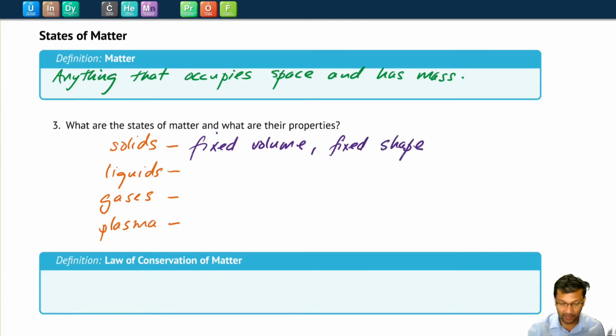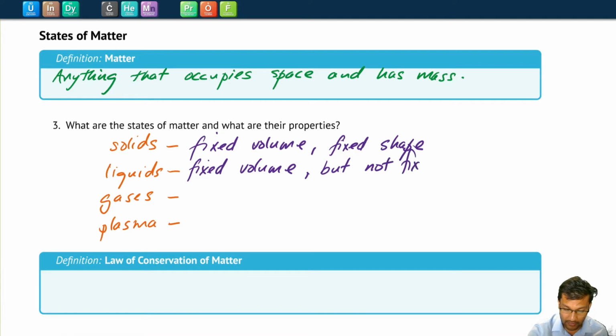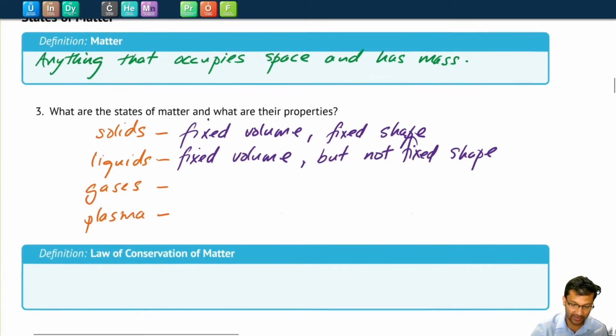Liquids, on the other hand, also have a fixed volume for the most part. For example, if you have a cup of water and you pour it into a different container, the amount of water, the volume, the space that it takes up is going to be fixed, but the shape is going to be different. In the example of water, it's going to take the shape of whatever container it's in. If I pour water from a cup into a bowl, the shape of the water would change.